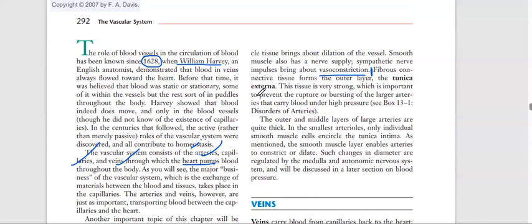Next we come to the third layer, that is tunica externa. Tunica externa is made up of fibrous connective tissue. Fibrous tissue is very tough, very strong also, which is important to prevent the rupture or bursting of the large arteries that carry blood under high pressure.